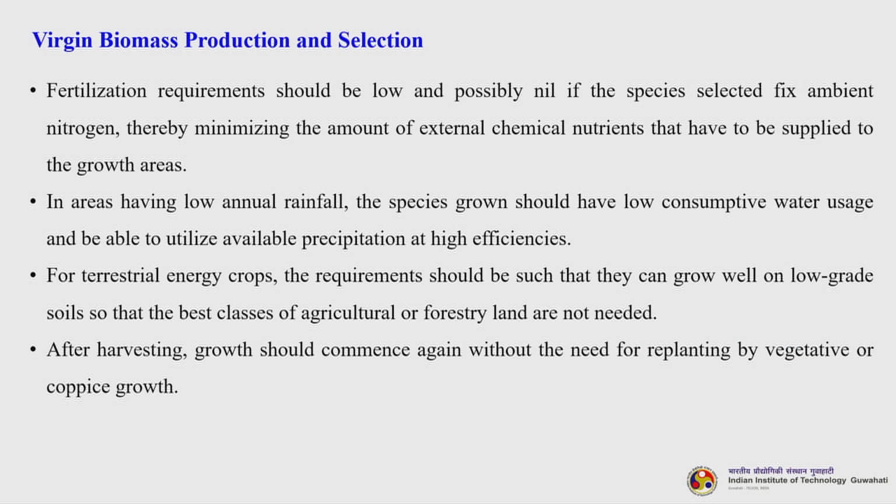So, fertilization requirements should be low and possibly nil if the species selected fix ambient nitrogen, thereby minimizing the amount of external chemical nutrients that have to be supplied to the growth areas. In areas having low annual rainfall, the species grown should have low consumptive water use and be able to utilize available precipitation at high efficiencies. For terrestrial energy crops, the requirements should be such that they can grow well on low grade soil, so that the best classes of agricultural and forestry lands are not needed. After harvesting, growth should commence again without need for replanting, through vegetative or coppice growth.